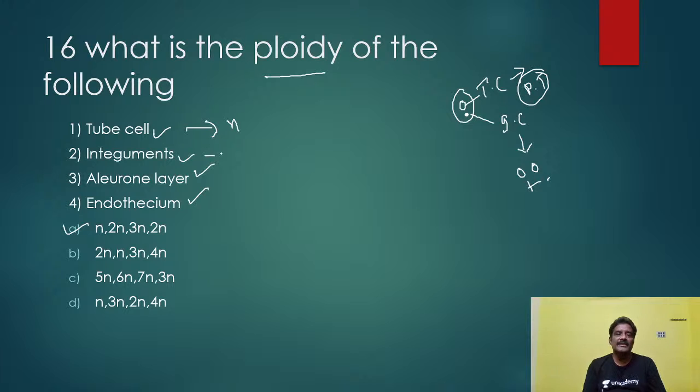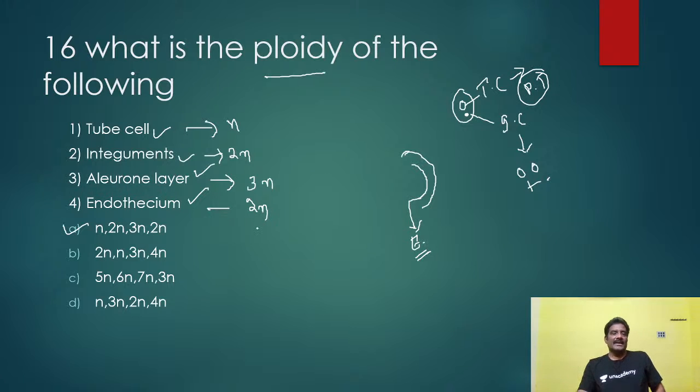Integuments are 2n, diploid. Integuments are nothing but the outer coverings of the ovule. And the aleurone layer, I already told you, is around the endosperm. Endosperm is 3n. Here endothecium is what? 2n only, also diploid. Endothecium is one of the layers of the microsporangium. This is the epidermis, and just below it is the endothecium. The endothecium belongs to the plant, the outer layer of the microsporangium. It does not belong to the pollen, so it is 2n only. Okay, next coming to another bit.